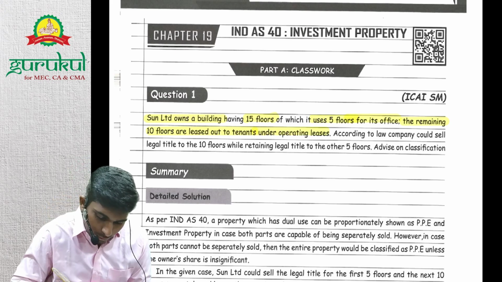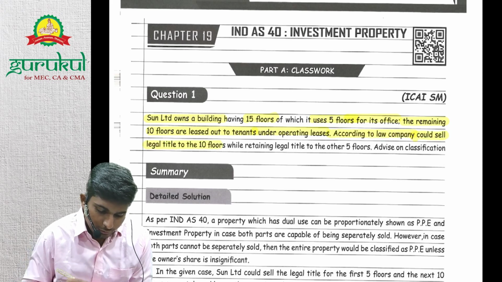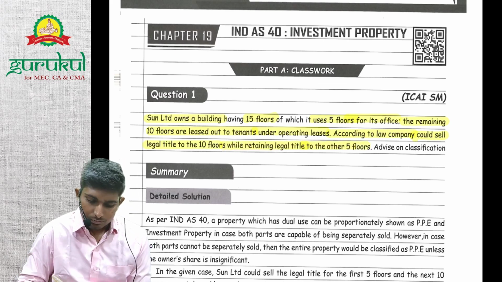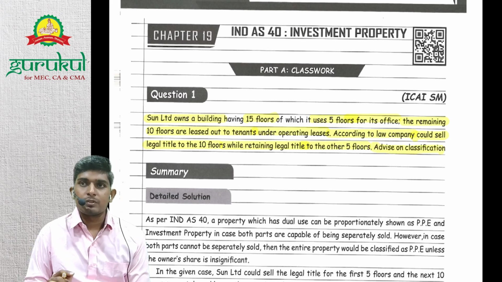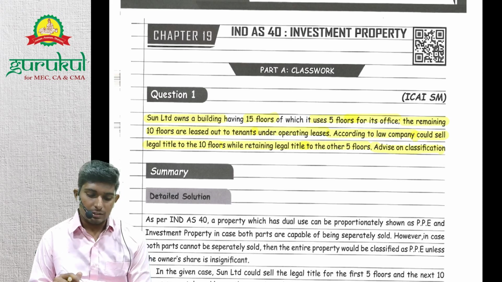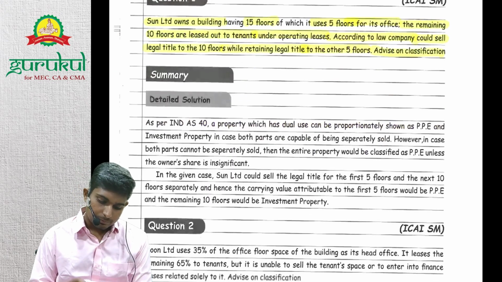According to law, the company could sell legal title to the 10 floors while retaining legal title to the other 5 floors. Advice on classification. So whether the other 10 floors are separately saleable, right? So 5 floors will be PP and 10 floors will be investment property, right?